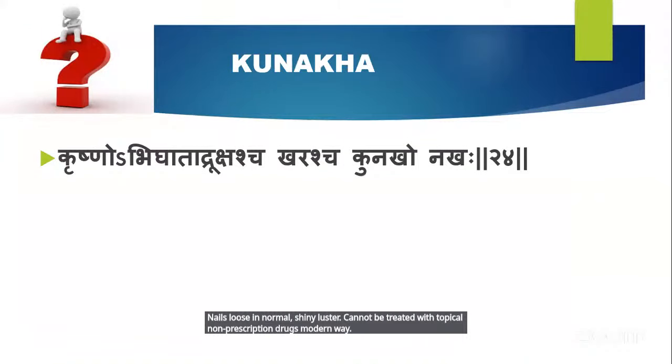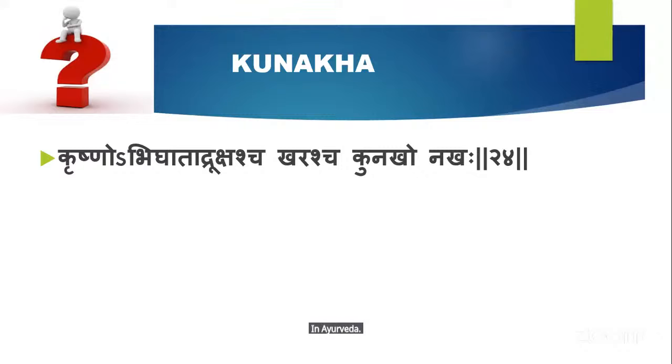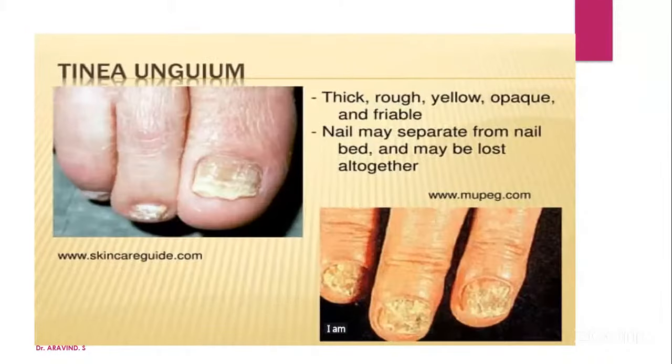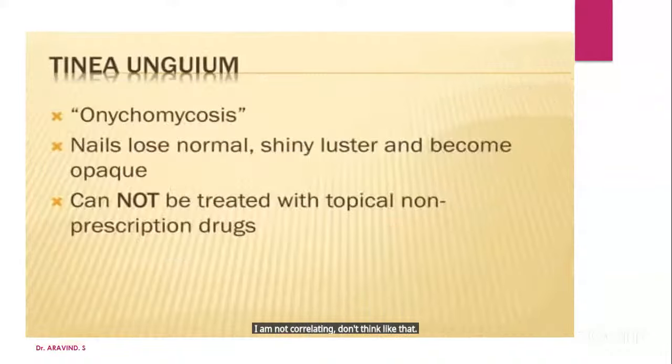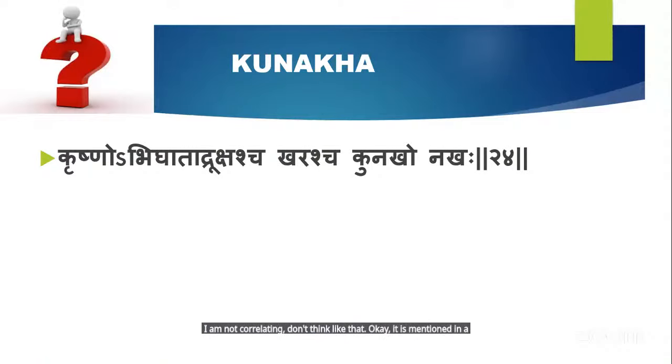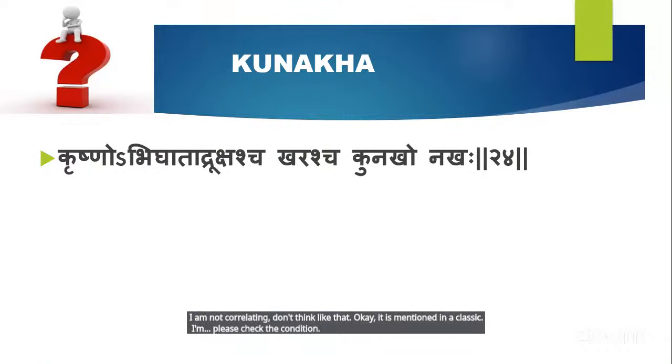What is there in modern? In Ayurveda, Krishna abhikhadat rukshascha karascha kunakho nakha. It is clearly mentioned, isn't it or not? Please listen to the modern point. Please, I am not correlating with the modern point. Don't think that I am a modern Vadi. Okay, I am not correlating. Don't think like that. It is mentioned in a classic. Please check the condition of the nail and write it.